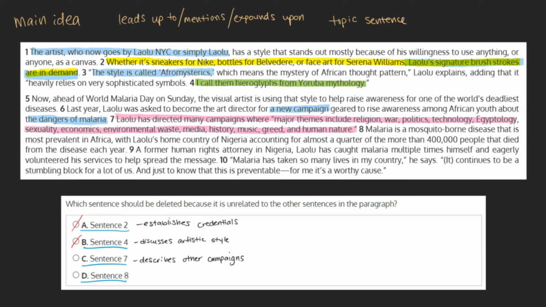D. Sentence 8. Malaria is a mosquito-borne disease that is most prevalent in Africa, with Laulu's home country of Nigeria accounting for almost a quarter of the more than 400,000 people that died from the disease each year. This sentence is necessary as, without it, the audience doesn't know what malaria is. This sentence also adds why this issue is personal to Laulu. As this adds to the main idea of the paragraph, this can be marked off, and C, sentence 7, can be marked as our final answer.